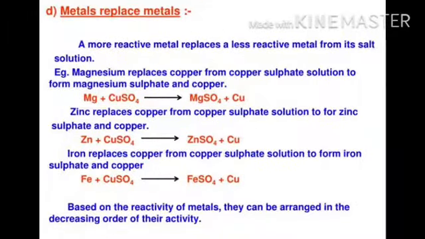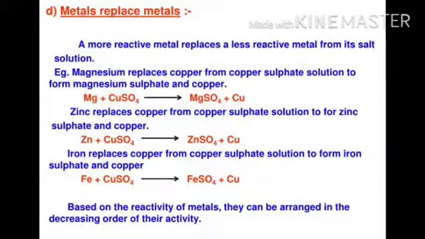Now, metal replaces metal. A more reactive metal replaces a less reactive metal from its salt solution. Example: magnesium replaces the copper from copper sulfate solution to form magnesium sulfate and copper. This is basically a displacement reaction, meaning a more reactive metal displaces a less reactive metal during the chemical reaction.